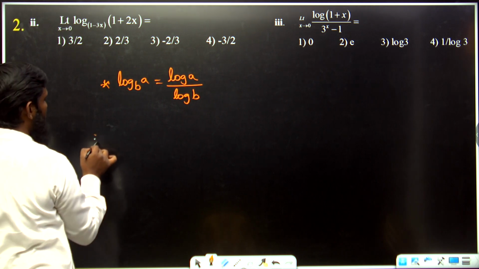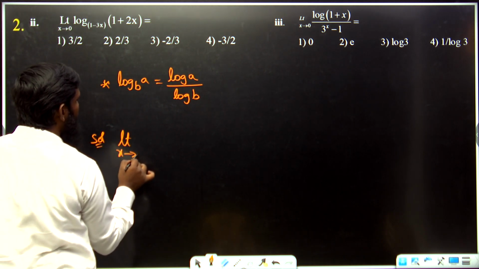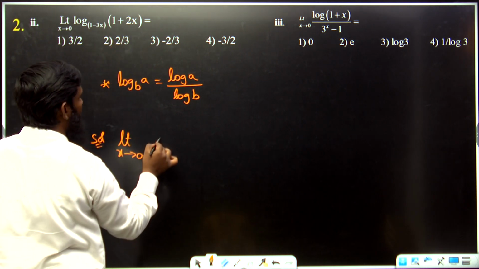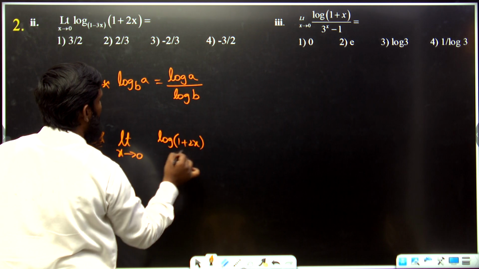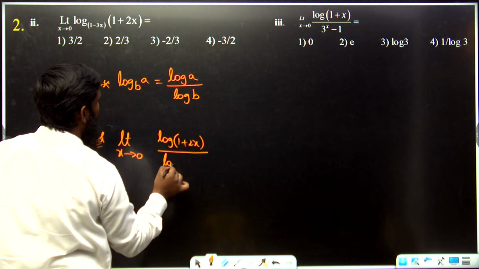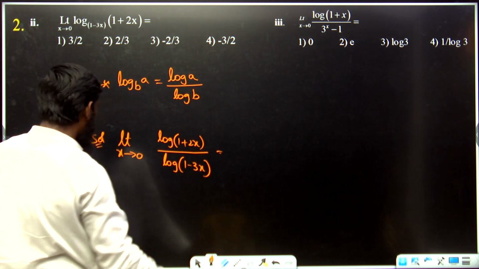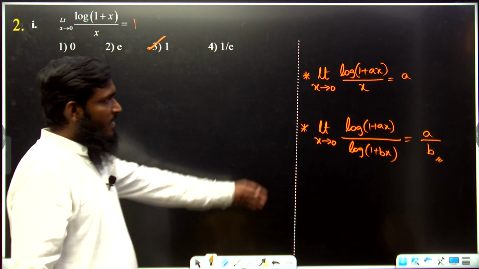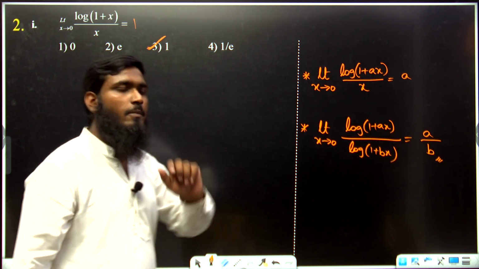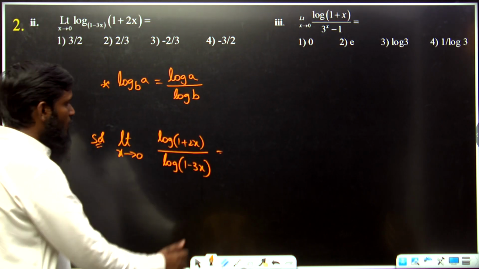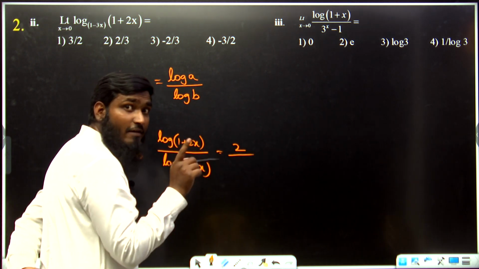Now let us see this question. What do we have over here? Limit x tends to 0, log of 1 plus 2x divided by log of 1 minus 3x. Just now I told you, if you have log of 1 plus ax by log of 1 plus bx, then we write a by b. Similarly over here, what is the coefficient we have? 2 divided by, what is the coefficient?